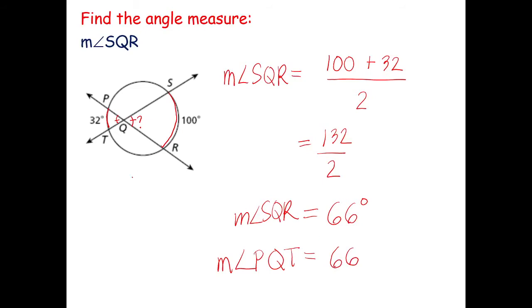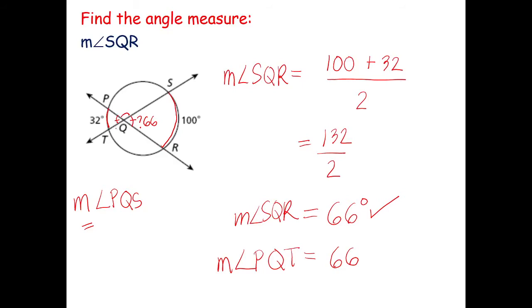Sir, what if I'm going to be looking for the measure of angle PQS? This angle over here. I'm going to be looking for this angle. And take note, we have already solved 66 rather. So how are you going to solve angle PQS? This is already 66. Take note, this is a straight line.